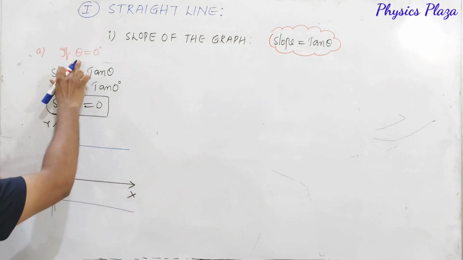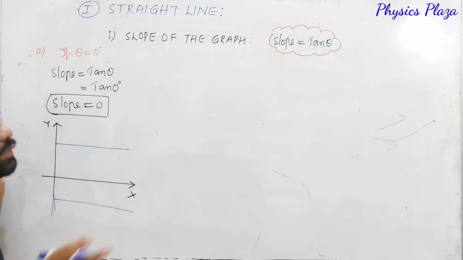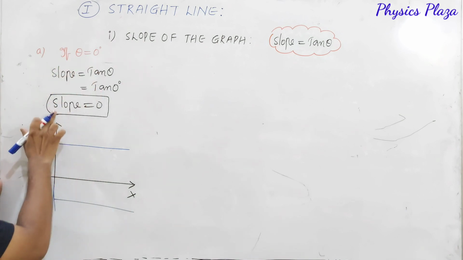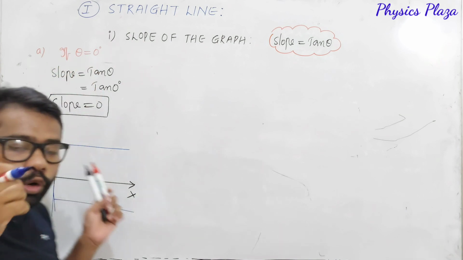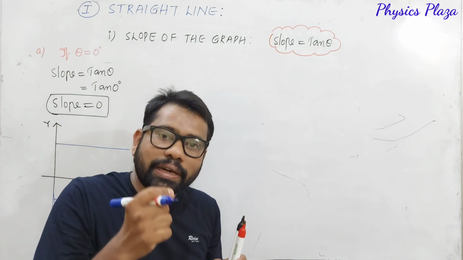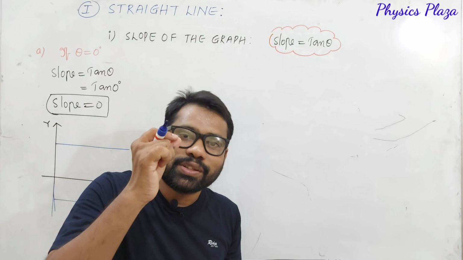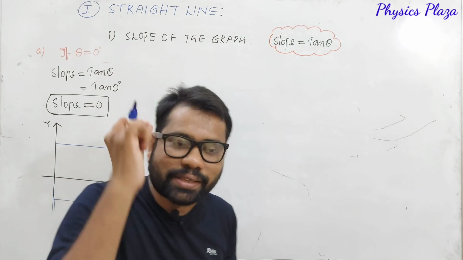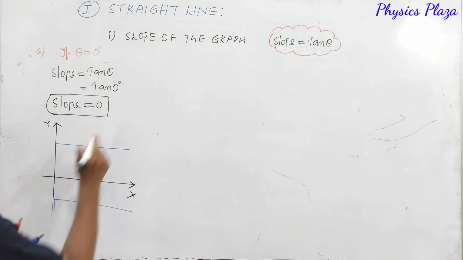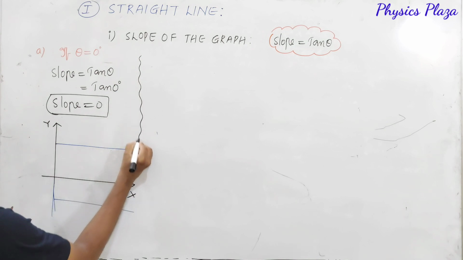If the angle is 0 degrees, dear children, slope is also 0 only. When the slope is 0 it means we will get a straight line, of course we are talking about a straight line only, and it is always parallel to the x-axis. This is case 1 which we discussed.